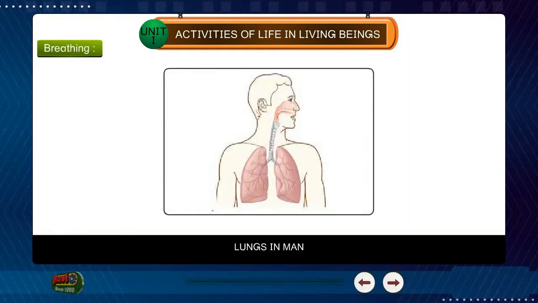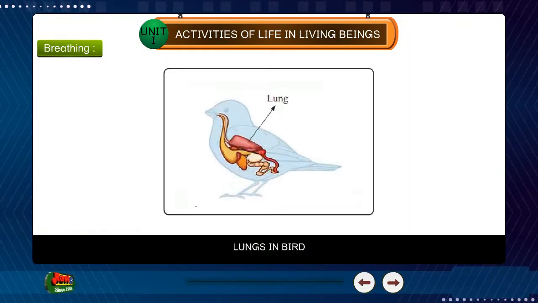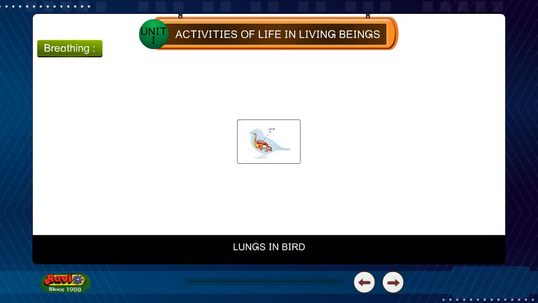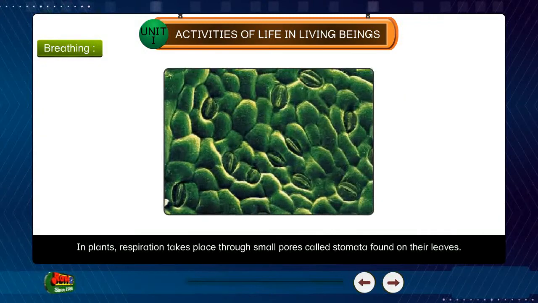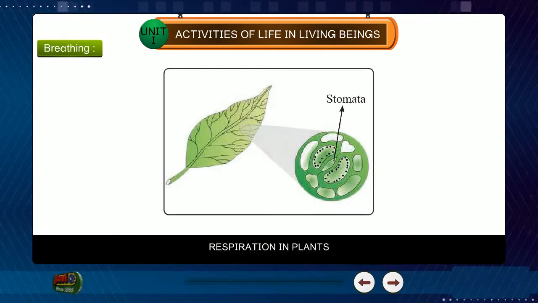Lungs in man. Lungs in bird. Lungs in frog. In plants, respiration takes place through small pores called stomata, found on their leaves. Respiration in plants.